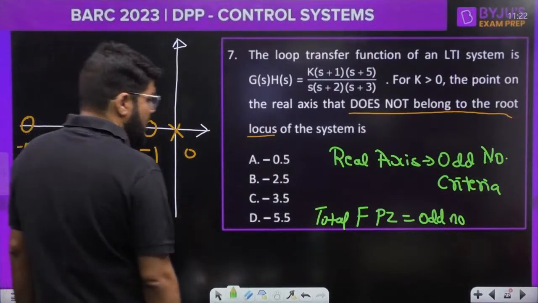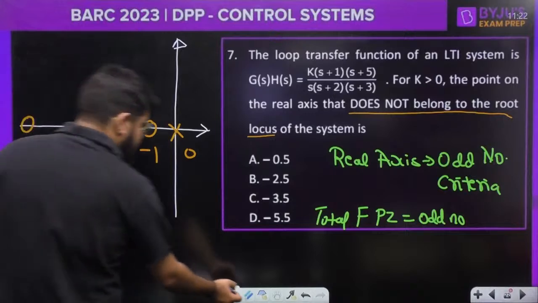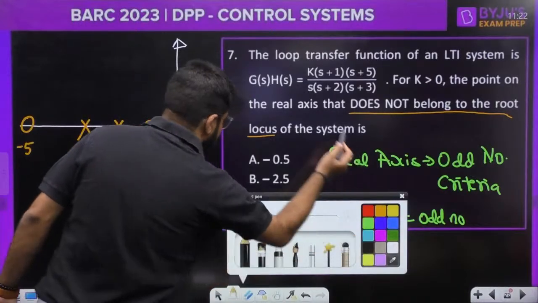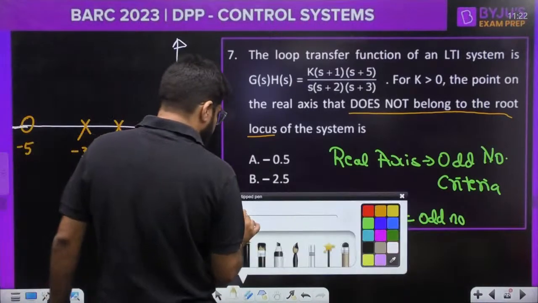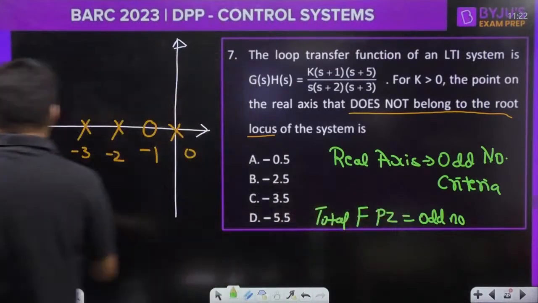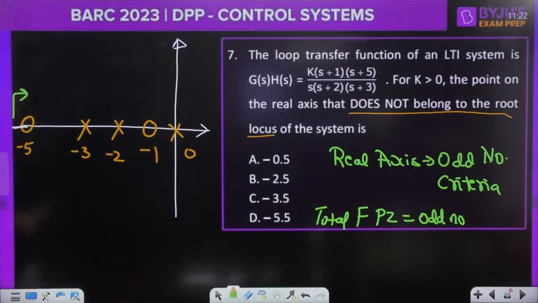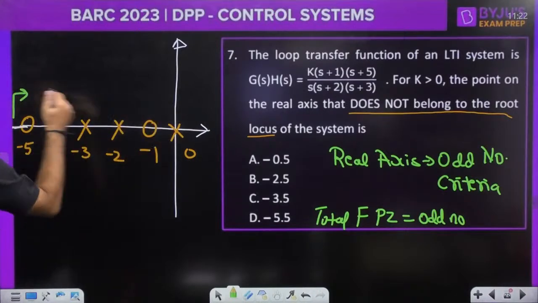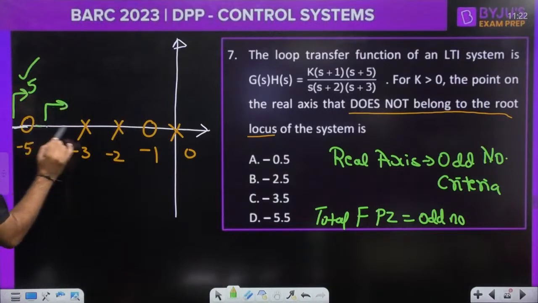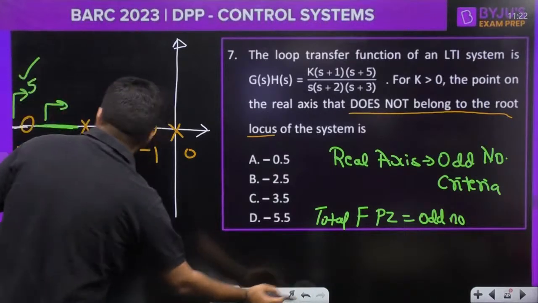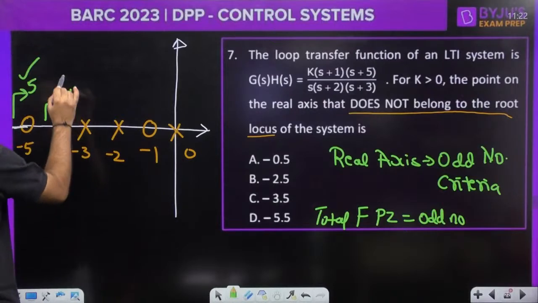Okay, so guys, forward poles and zeros. Let us see all the possibilities, then we can match up the option. Let's build the whole thing. If I check the forward poles and zeros from here, 1, 2, 3, 4, 5 poles and zeros. So yes, 5 is an odd number. If I check the forward poles and zeros on this section, 4 is even.